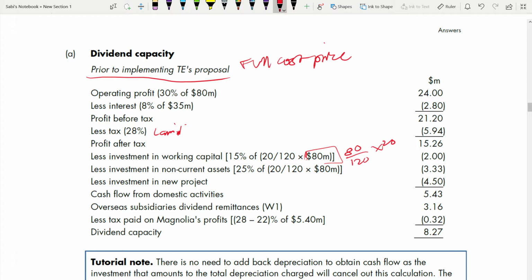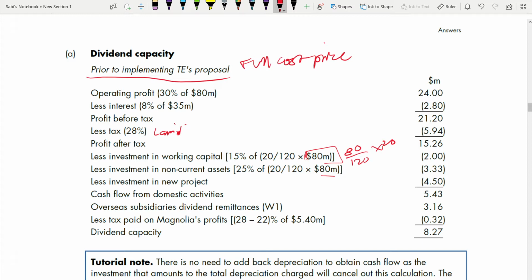Then you take investment in non-current assets. So investment in non-current assets is also the same increase in sales. Whenever you are shown the increased amount like this for sales, like here it is 80, already they have taken 20% of something. Let's say 20% of Y. We don't know the current year's sales, but they told that the increase is 20%.